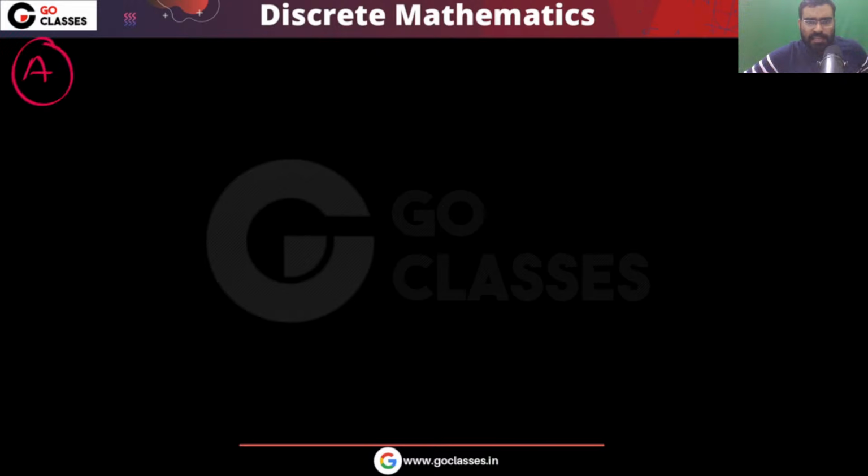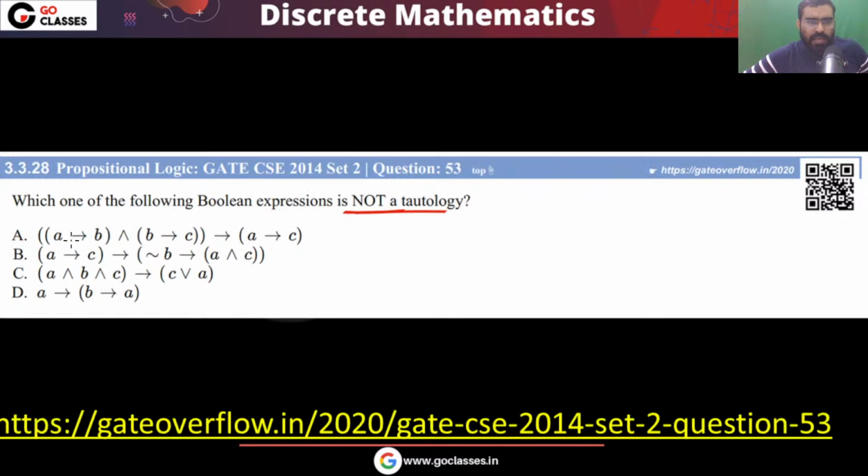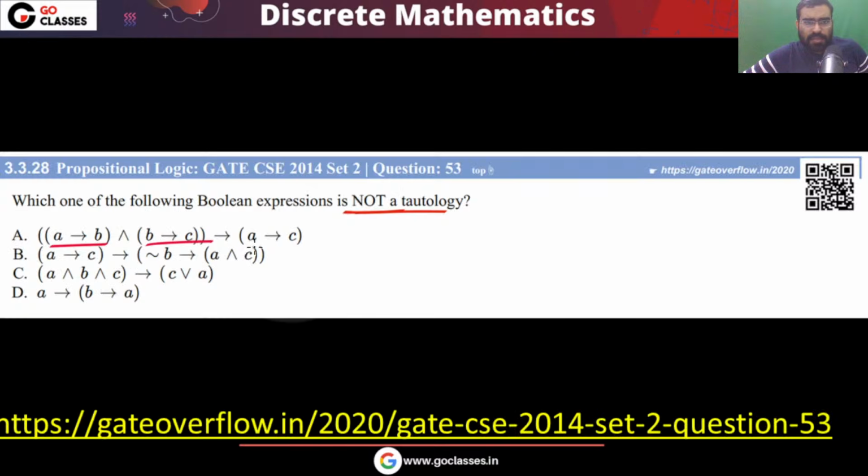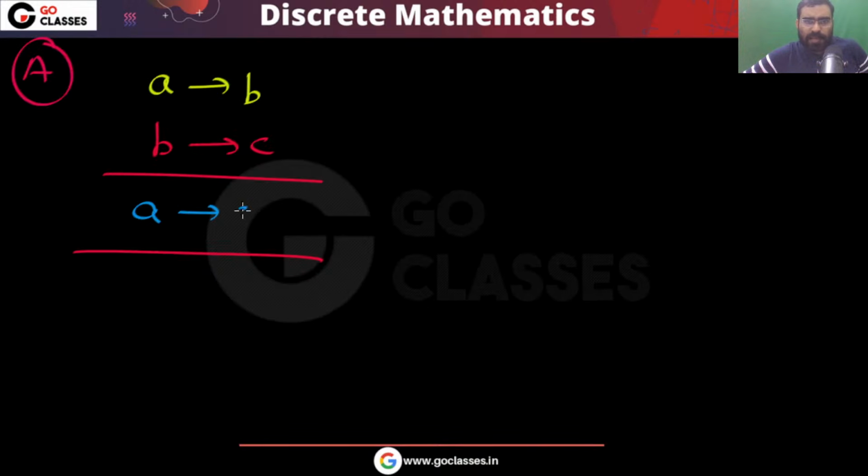Option A is saying that A implies B, and B implies C. This whole thing implies A implies C. Yes, this is valid. Yes or no? This is a valid argument.